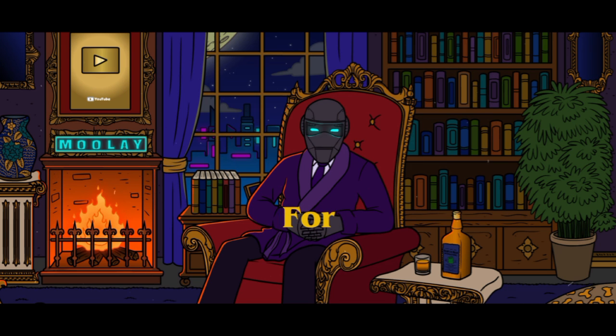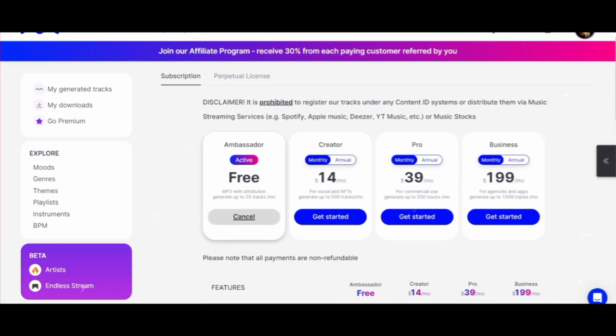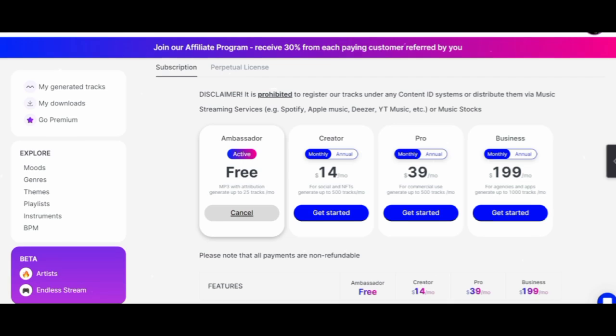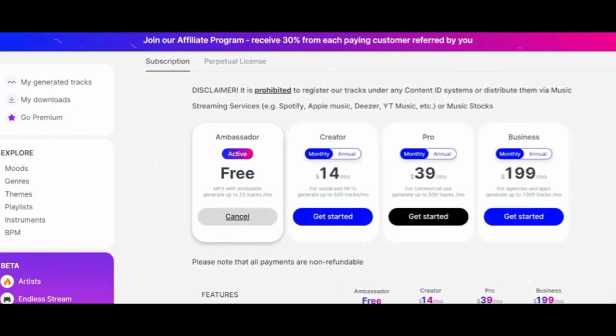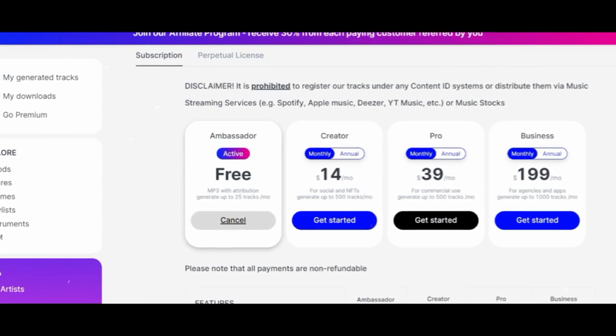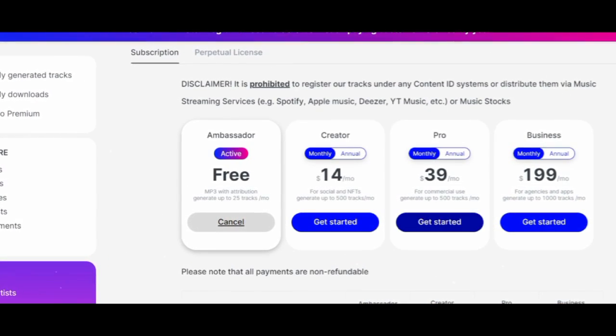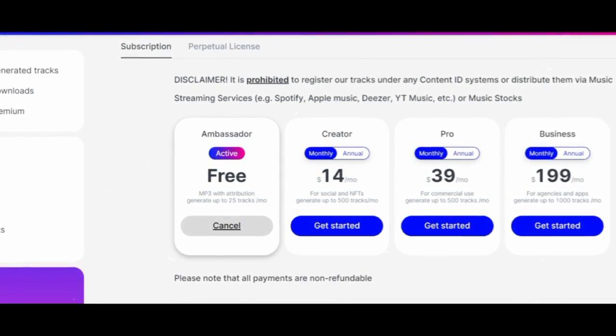However, you can use them for your videos, but you're not going to be able to make money as the site owners are going to claim the monetization for them. But if you are willing to pay $14 a month, you can generate 2 hours of monetized music daily and 500 tracks a month. Also, there's a $39 a month subscription. After purchasing it, you can generate unlimited lo-fi songs and download up to 500 tracks per month.